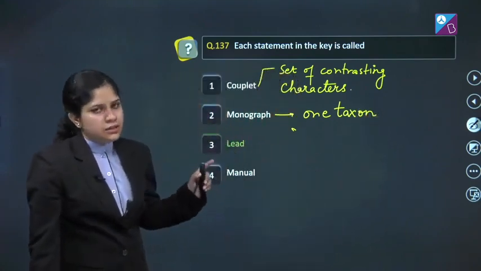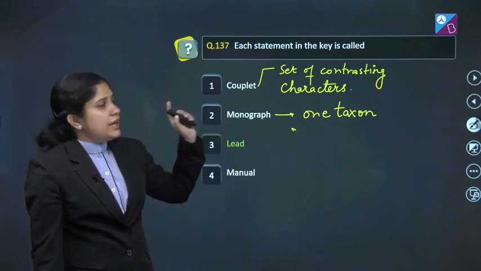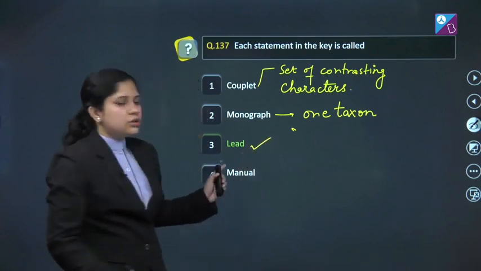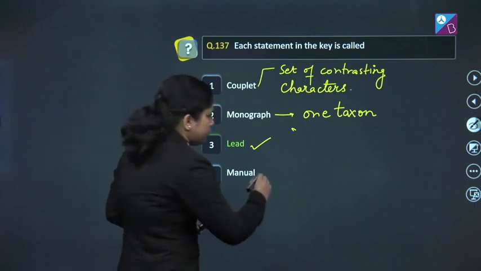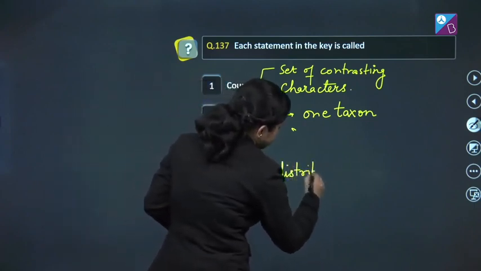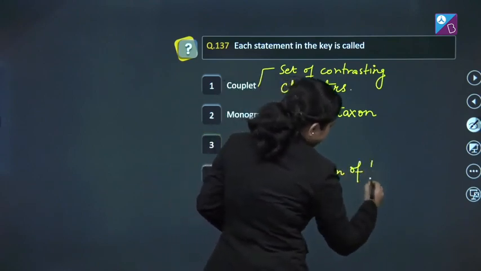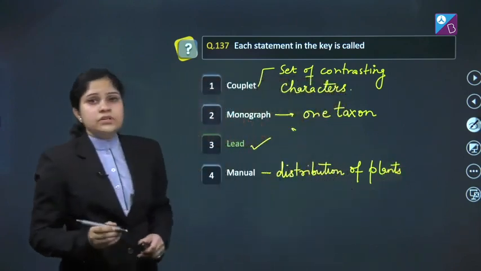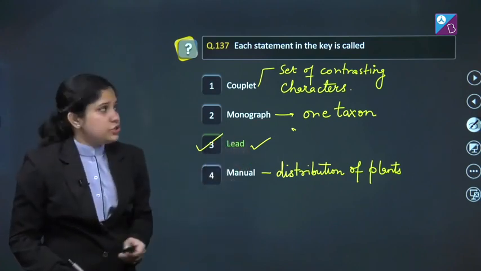C, lead. Yes, this is correct. Each statement of a couplet in a key is known as lead. Fourth, manual. Manual gives an idea about the distribution of the plants in that particular area. So the correct answer of this question is option number 3. Let's proceed to the next question.